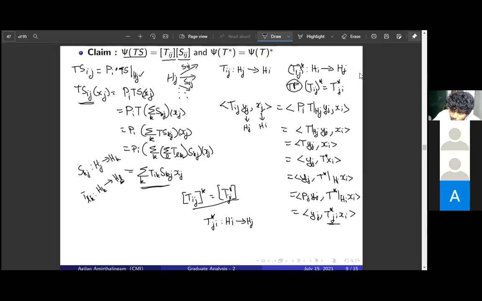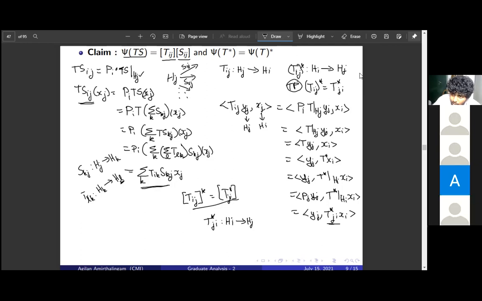But X_i is again in H_i, so P_i of X_i is X_i itself. This is a property of the projection, because P_i is the ith projection. Any point in H_i will be fixed by P_i, right? So this will become the inner product of T restricted to H_j, Y_j, X_i. You use that P_i is self-adjoint, and it acts as identity on H_i. And this will be equal to T Y_j, X_i. This is just the restriction. And then we apply the adjoint of T: Y_j, T star X_i.